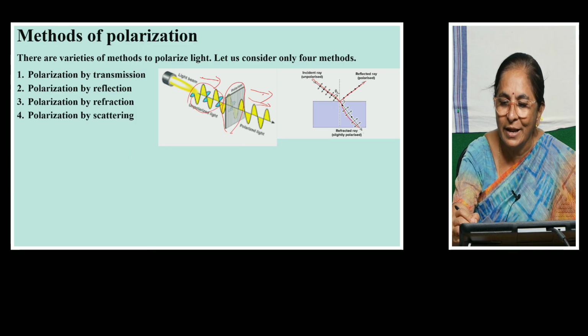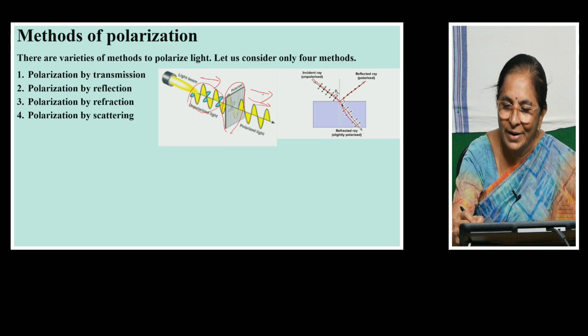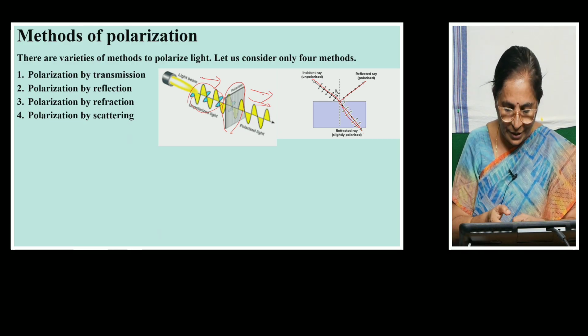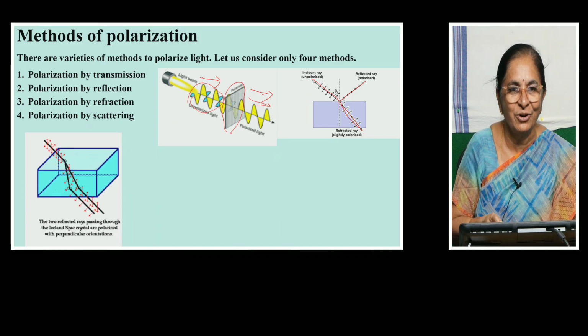The reflected ray contains the vibrations which are perpendicular to the plane of the screen, and the refracted ray has the vibrations parallel to the plane of the screen. Thus, polarization is done by the method of reflection as well as refraction here.